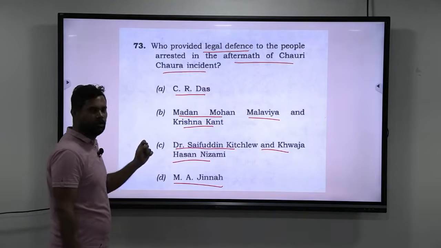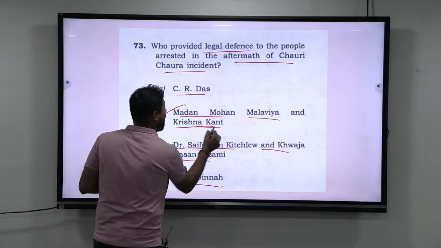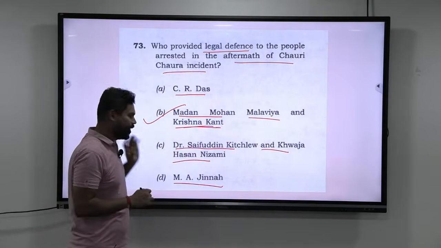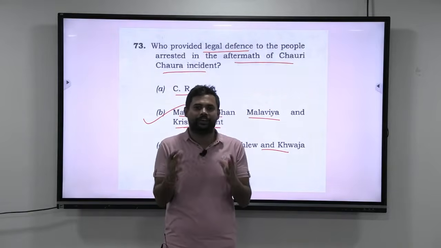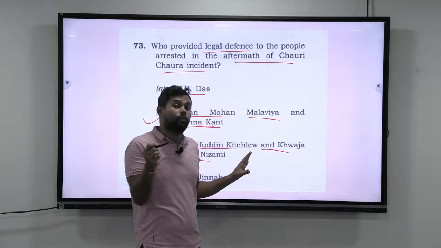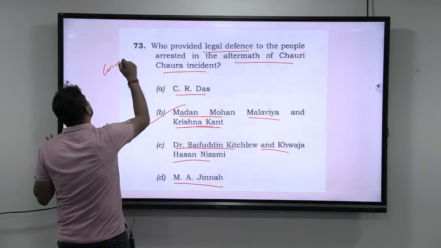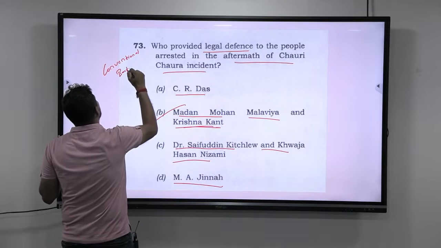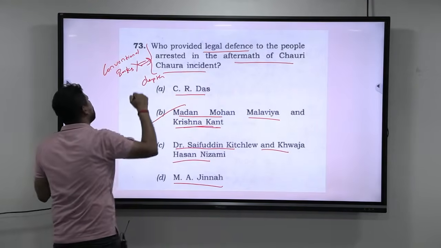Now, the answer you should either know or not know. The answer is Madan Mohan Malaviya and Krishna Kant. So the answer is B. I am not talking about the answer because you either know it or not. It does not have anything to do with lines of thought or logic or common sense. Now, the next question that should come to your mind is, when you are reading conventional books, you are not going to come across such depth. Conventional books will not give you such depth.